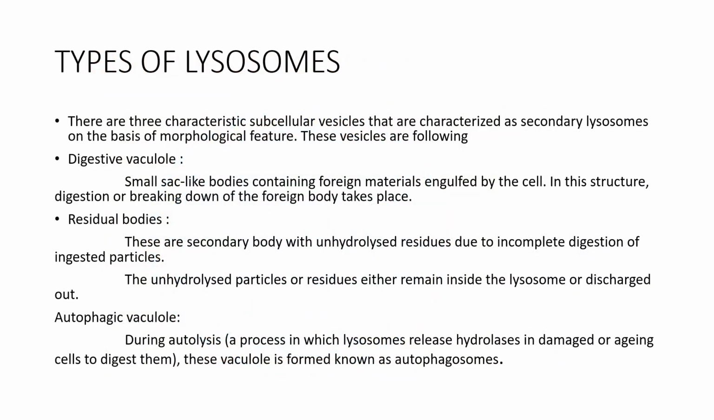Types of secondary lysosome. There are three characteristic subcellular vesicles that are characterized as secondary lysosomes on the basis of morphological features. These vesicles are the following. Digestive vacuole: small sac-like bodies containing foreign materials engulfed by the cell, in which digestion, or breaking down, of the foreign body takes place. Residual bodies: secondary bodies with unhydrolyzed residues due to incomplete digestion of ingested particles. The unhydrolyzed particles or residues either remain inside the lysosome or are discharged out. Autophagic vacuoles: during autolysis, a process in which lysosomes release hydrolases in damaged or aging cells to digest them, this vacuole is formed, known as autophagosome.